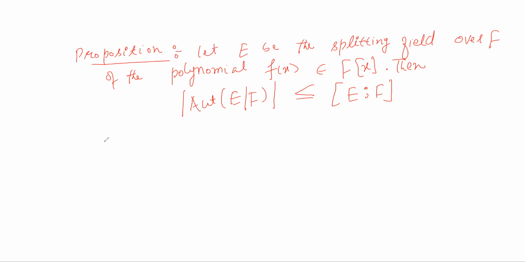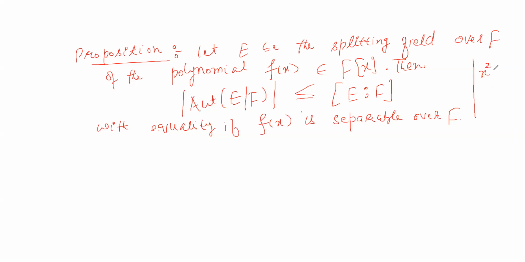With equality if the polynomial f(x) is separable over F. Separable over, जैसे आपने पिछले एग्जांपल में देखा, ये पॉलिनोमियल x squared minus 2 ये सेपरेबल थी over Q, तो इसका मतलब जो आपका ग्रुप था उसका ऑर्डर और इस एक्सटेंशन का ऑर्डर सेम आ गया. So in general you have this less than or equal to. Now see the proof of this proposition.